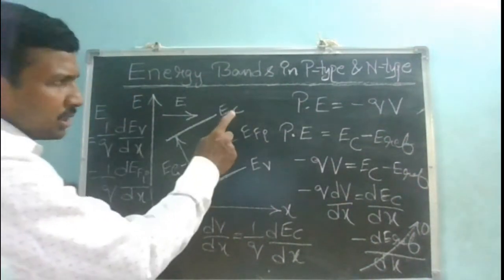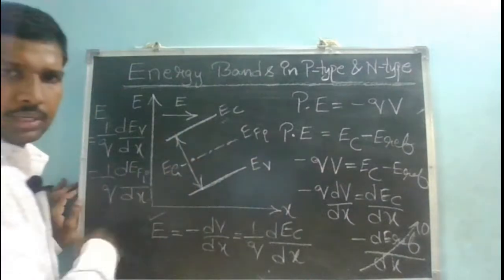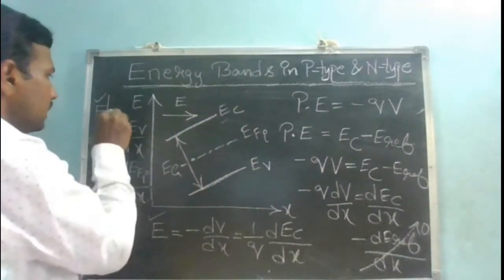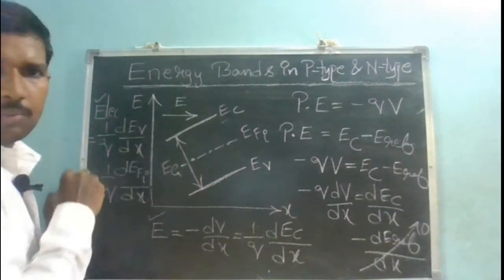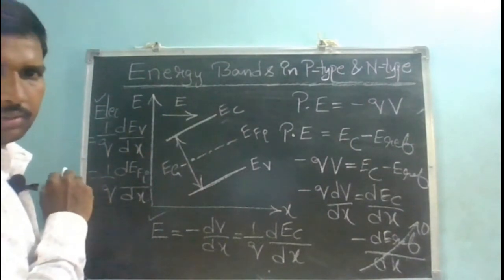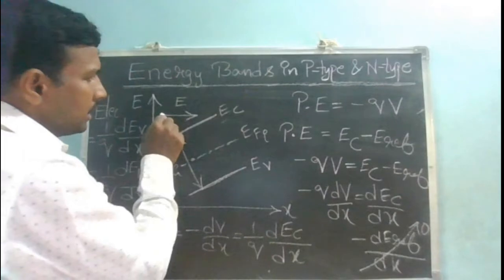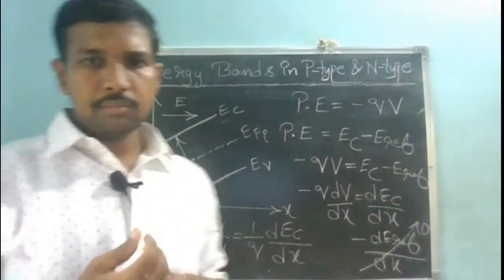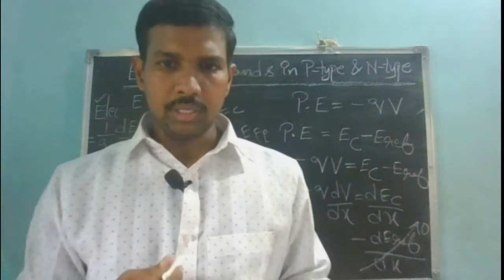Similarly, if there is a slope in EC, EV or EFI, then it represents the presence of an electric field, and the direction of the electric field will be in the positive slope direction of your conduction band, valence band or intrinsic Fermi energy level.